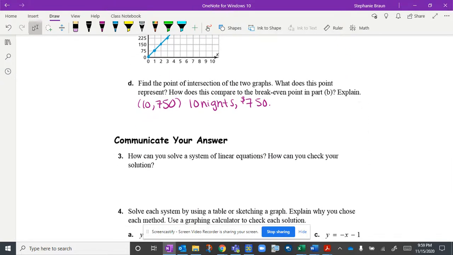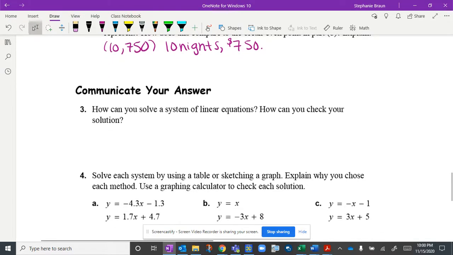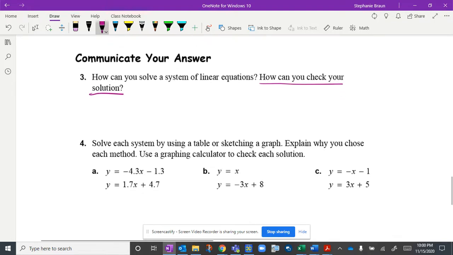So here, how can you solve a system of linear equations? How can you check your solution? This is kind of up to you. I want you to think about all the different ways that we just did this. We did a table, we had rules, we had a graph, and where did you find that solution? The solution was where those two met. We also didn't really talk about how you can check. We're going to discuss this more in class tomorrow.